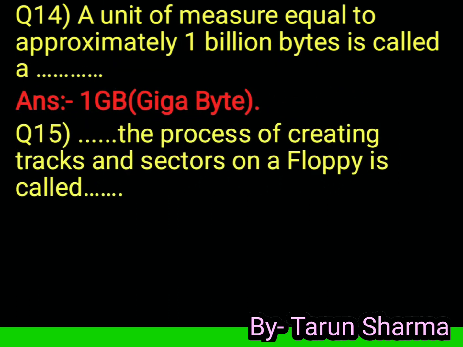Question 15. The process of creating tracks and sectors on a floppy is called formatting.